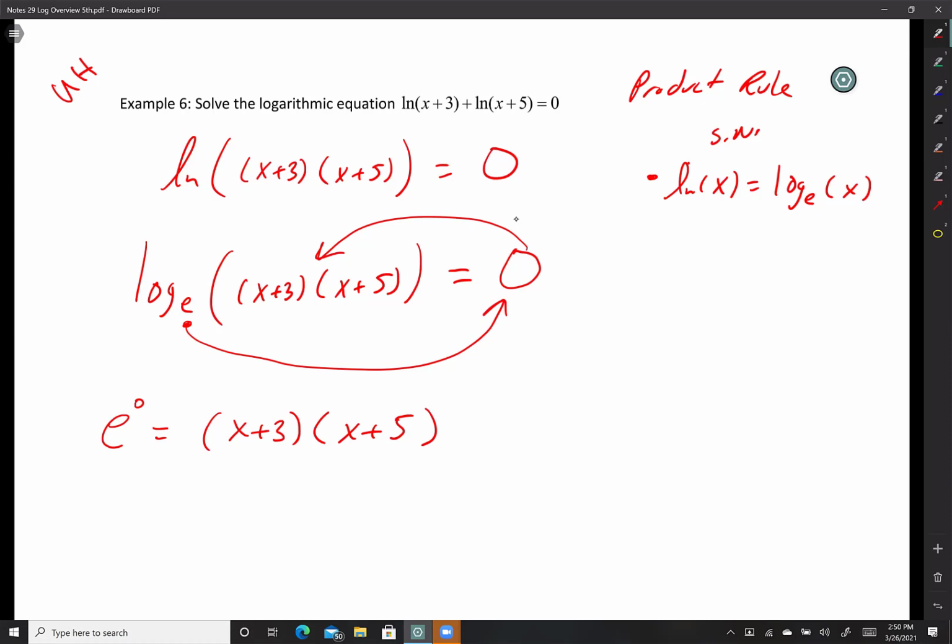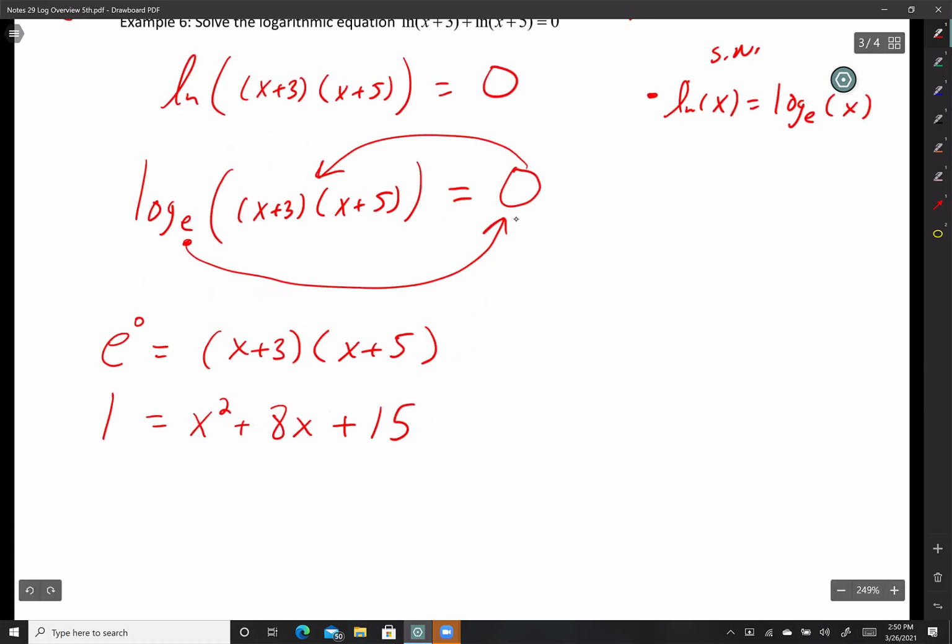Anything raised to the 0, guys, is always going to be 1. Perfect. 1 equals, okay. And then I'm just going to distribute this. x times x is x squared, plus x times 5 is 5x, and then 3 times x is 3x, and together it is 8x, plus 5 times 3 is 15. There it is. I'm going to move that 1 to the right, minus 1, minus 1. 0 equals x squared plus 8x plus 14.